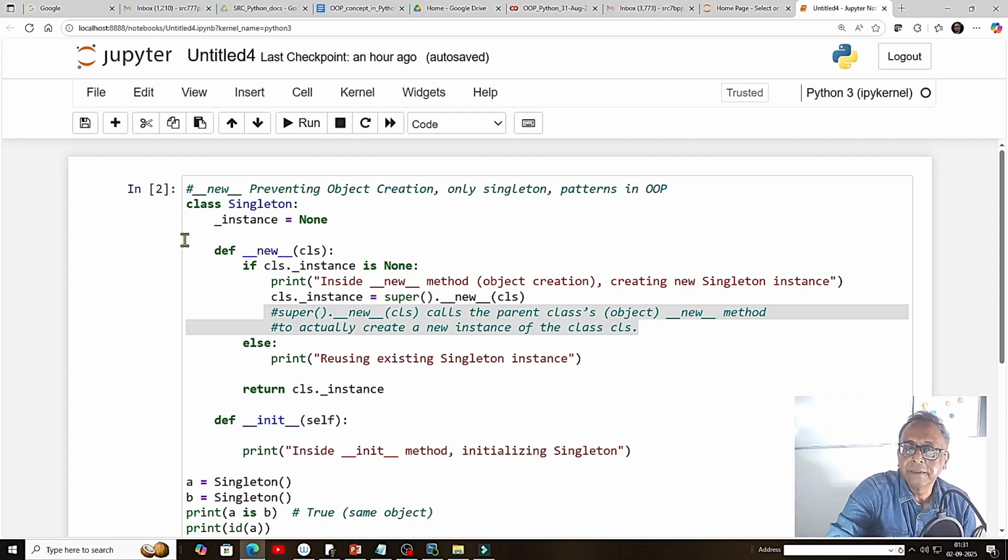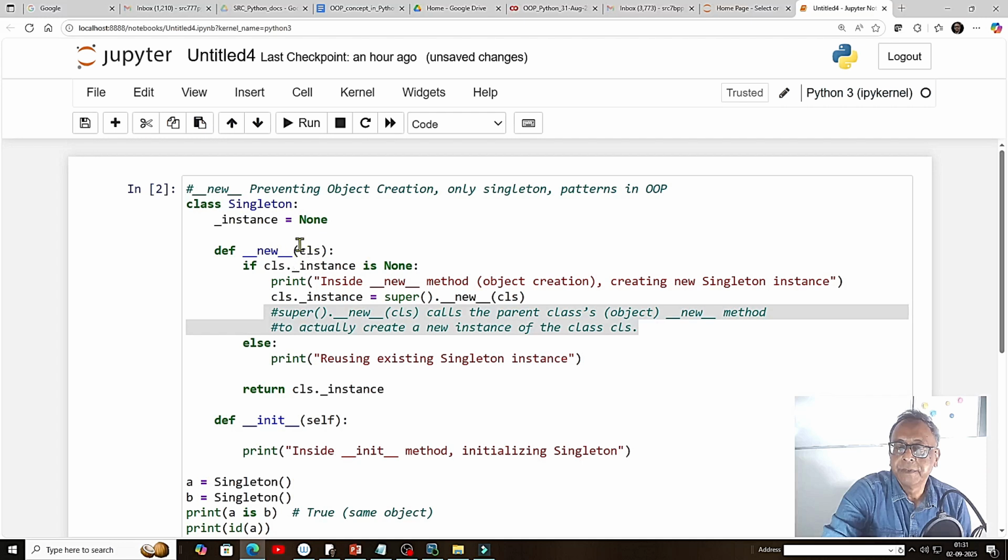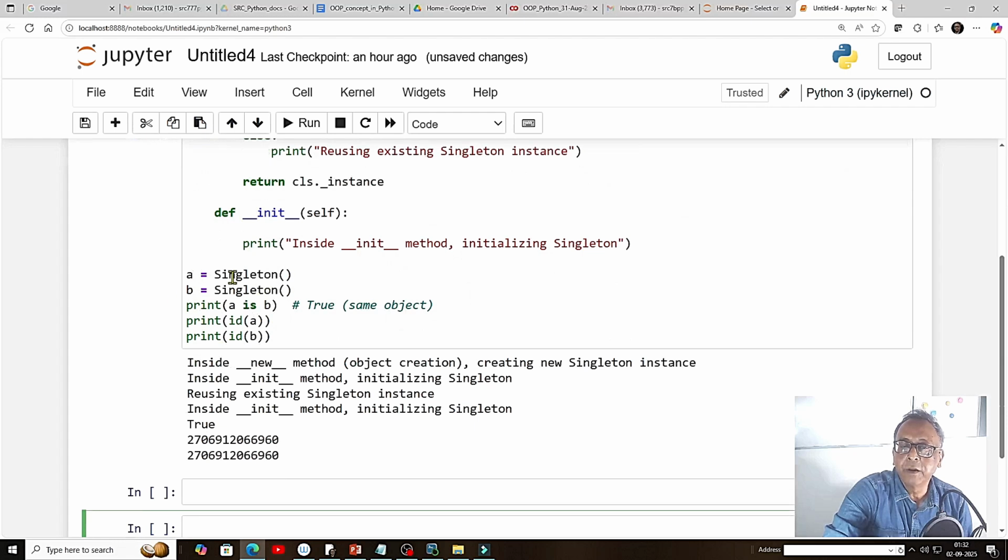If I run this, with Control Enter, or I can run it from here in the Jupyter notebook, we can see it here. First it is None, and whenever the object is created the first time, it will give a message and create it. The next time, it will not create it again, it will say reusing, you can use the resources. See here, we first create an object A singleton and B another object, but basically they are the same object, and it can be shown by print A is B, it comes True.